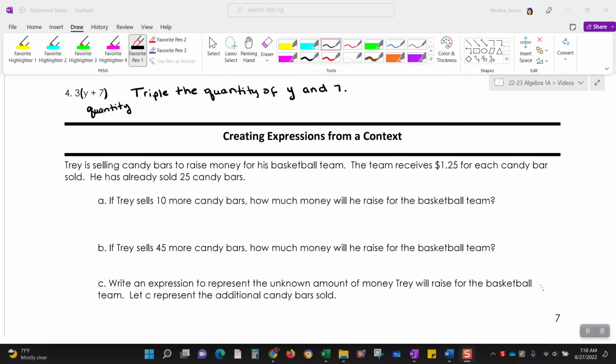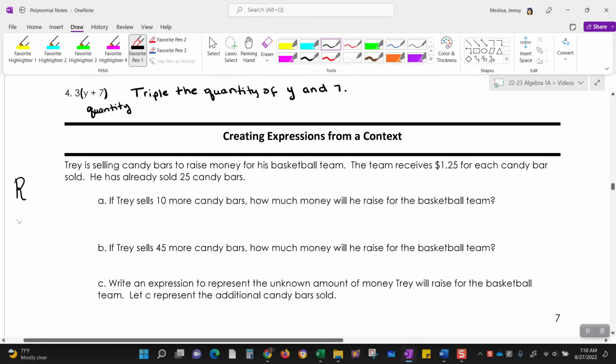This is the section that says creating expressions from context. And honestly, this is one of the hardest ones because we're not given the equation. We have to write the equation ourselves. Now, this is a simple problem, but I'm going to try to focus on the concept of race. And I think a lot of you guys have already seen it before. This one is rewrite the equation. So rewrite the problem. It says answer the problem. This one is check. And this one is explain or make sure that the problem makes sense.